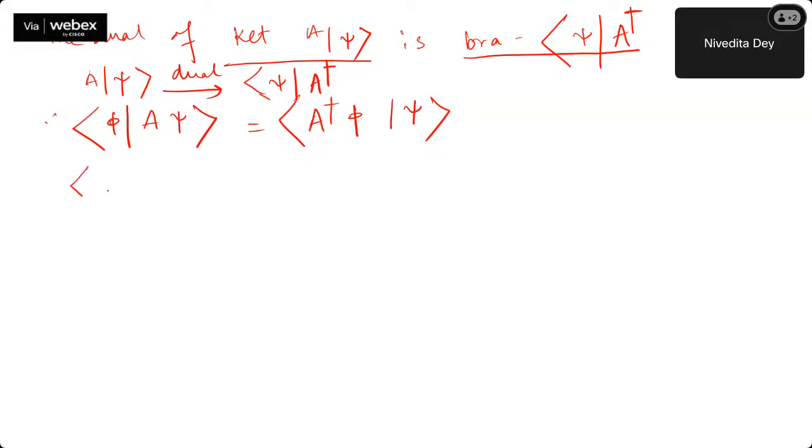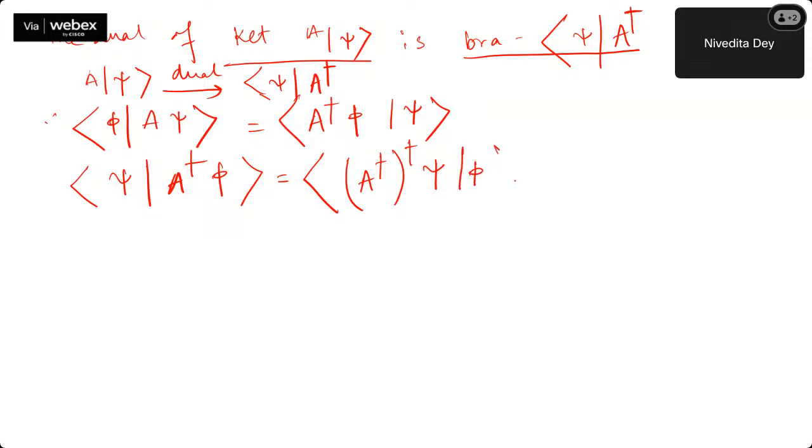Then psi, A dagger phi can be written as this, A dagger times dagger phi and ket psi, where this is nothing but A, phi and psi, considering A dagger of dagger is nothing but A.